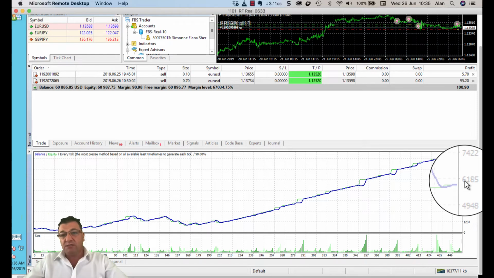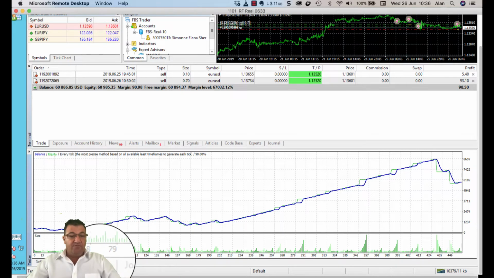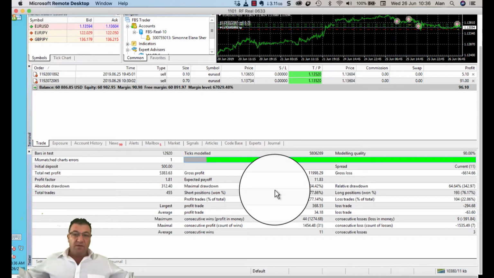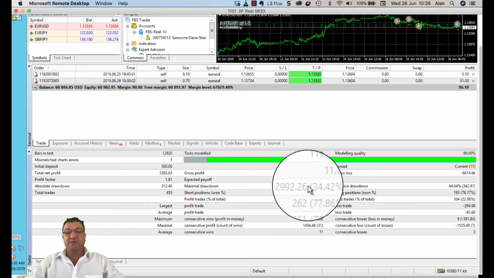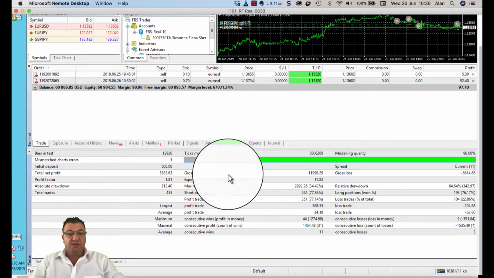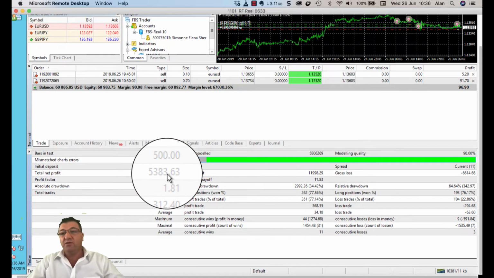So what does my bot cost? My bot costs $147. You made $6,185 profit over a period of, let's say, 6 months. And if we go to the report, you can see that the relative drawdown over the period was 34%. That's the maximum amount of your capital that was involved at any one time, which is absolutely fabulous. So there you made $5,383. The bot costs $147. Did you make a profit over the 6 months?